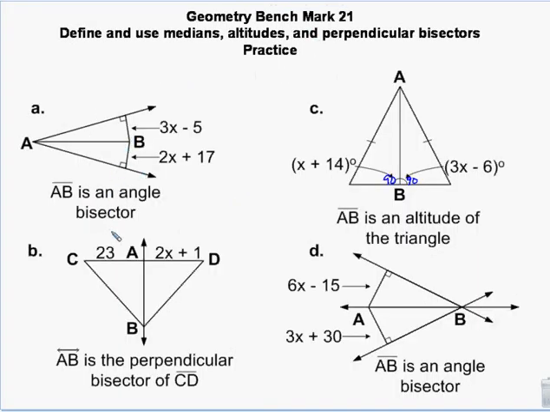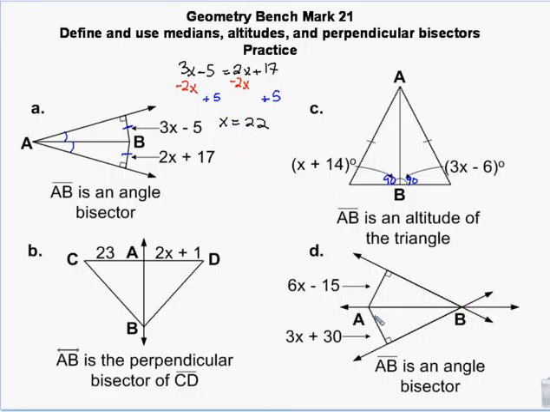I have an angle bisector. Because this is an angle bisector, that tells me that this length is the same as this length, since the lengths are the same. 3x minus 5 will equal 2x plus 17. And then you'll solve it from there. I'll take 2x from both sides. And then I'll add 5 to both sides. I'm just saving room. To get that x is equal to 22.